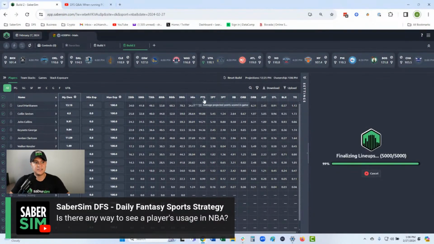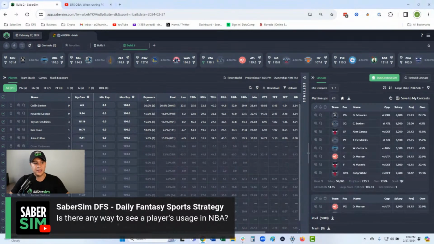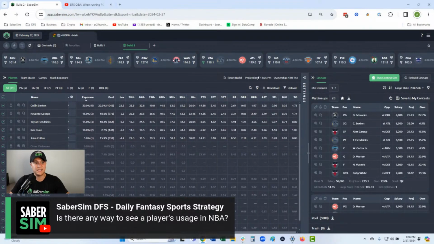We have minutes, points, 2-pointers, 3-pointers, rebounds, assists, steals, blocks, and turnovers for NBA. We have detailed stats for baseball and for NFL. We don't have detailed stats at the moment for hockey. It is something we want to add. Like I mentioned, these are summaries of what occurs in the sim, so this is their mean outcome. On average, Collin Sexton has 5.05 assists in the game, and that is how you should read these stats.